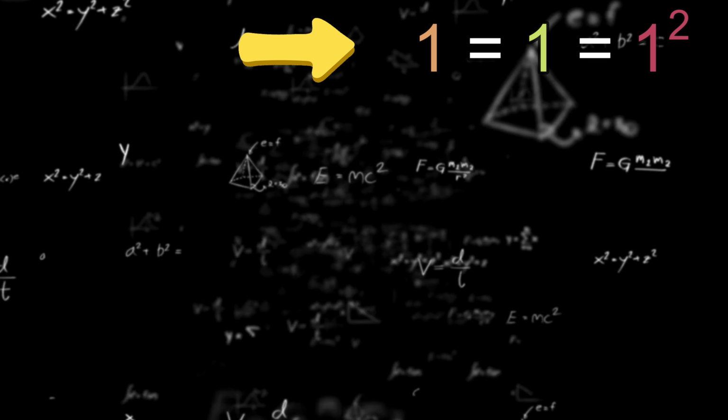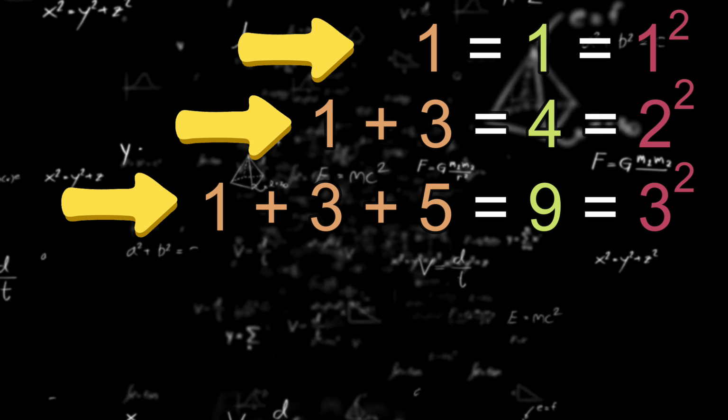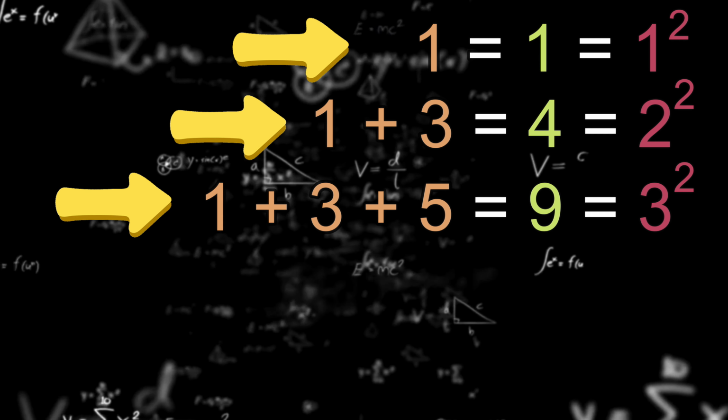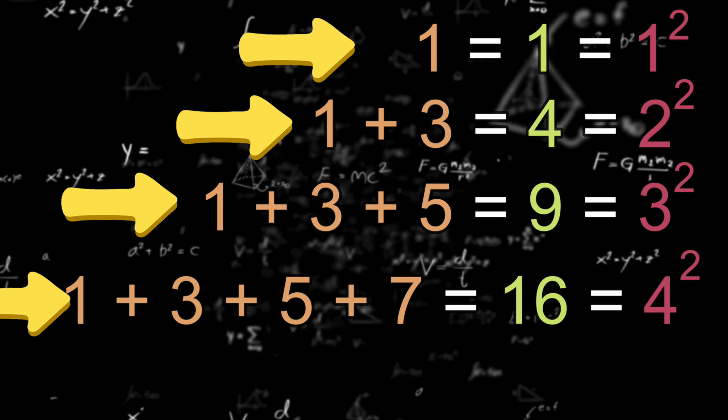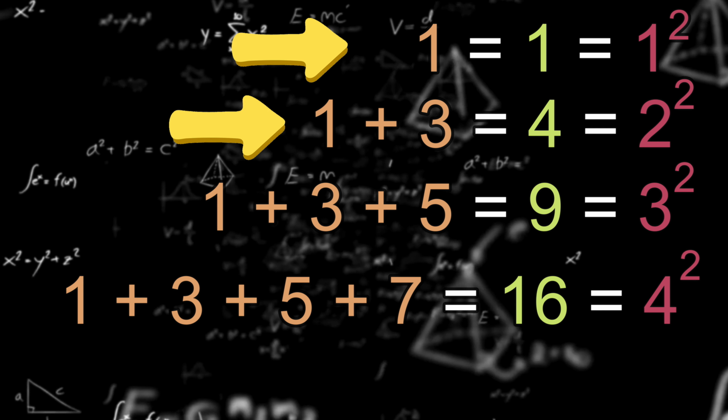1 equals 1 squared. 1 plus 3 equals 4, which is 2 squared. 1 plus 3 plus 5 equals 9, which is 3 squared. And so on. You can prove that with induction, and I'll show you how in another video.